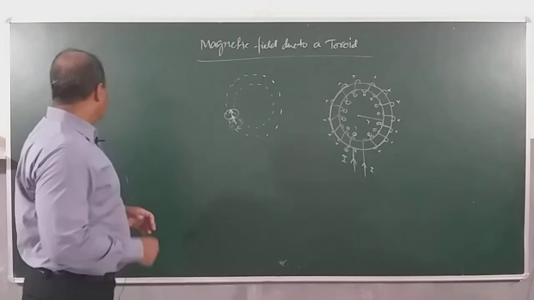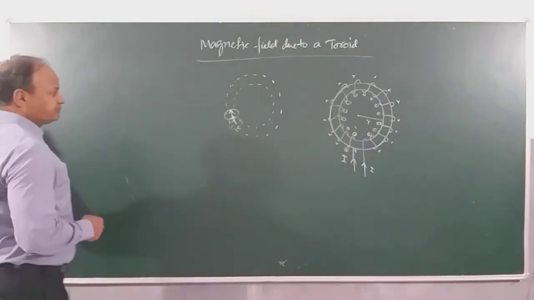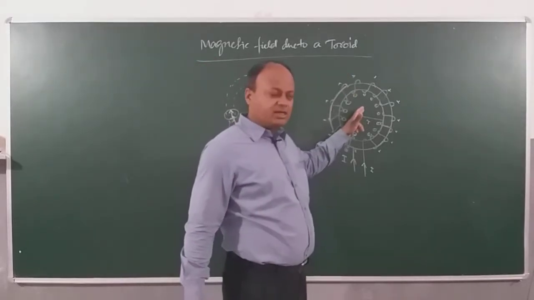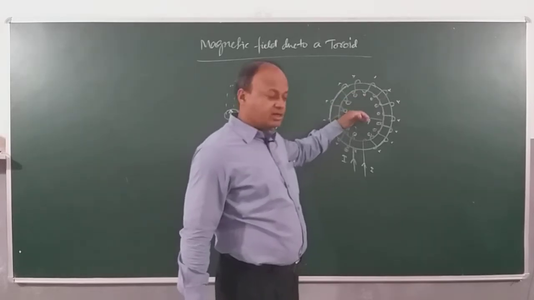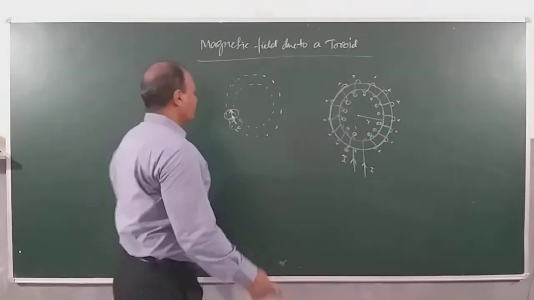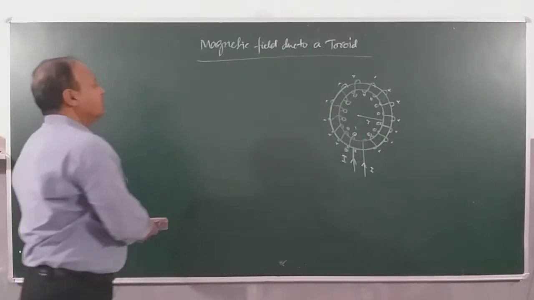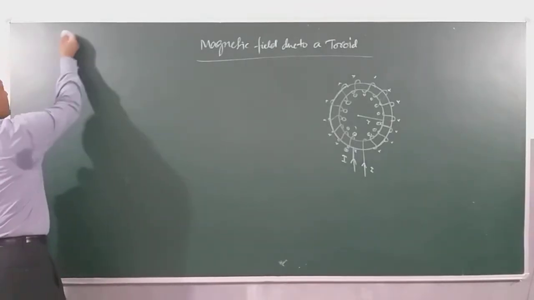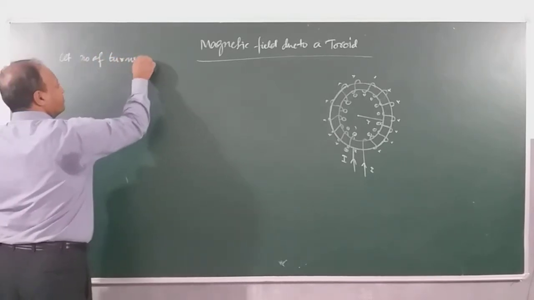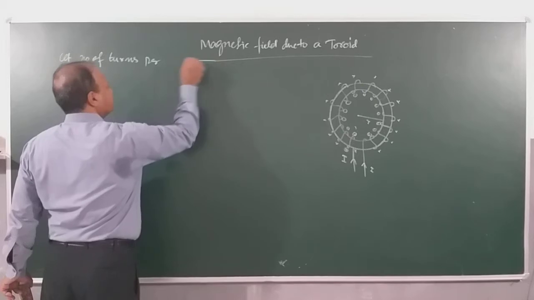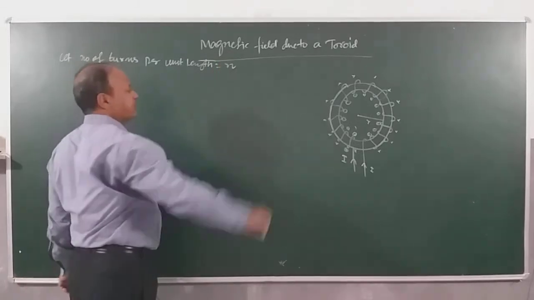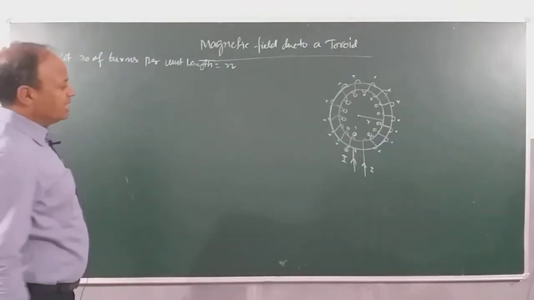So, we are going to calculate the magnetic field of a toroidal solenoid or toroid at a point outside, and at a point inside the toroid, located anywhere inside here, okay? I will make certain assumptions. Let the number of turns per unit length be equal to N, clear, and current is I.